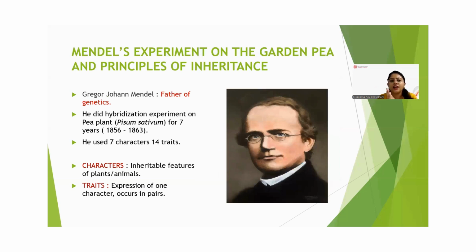Now, Gregor Johann Mendel, who is known as the father of genetics, did a hybridization experiment on the pea plant. The scientific name of the pea plant is Pisum sativum, anything you can say. This experiment was for 7 years, 1856 to 1863.